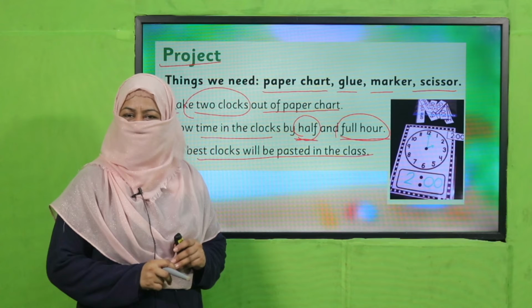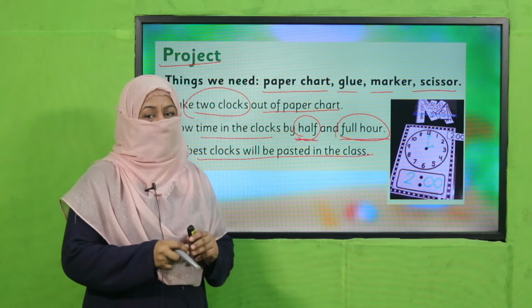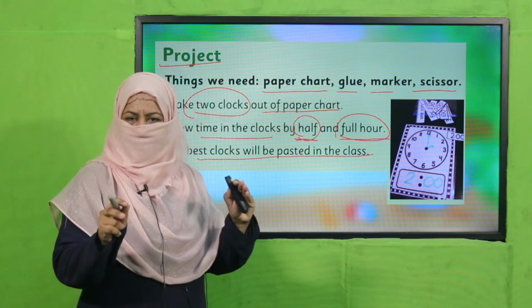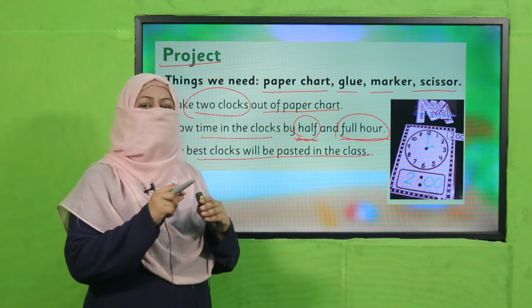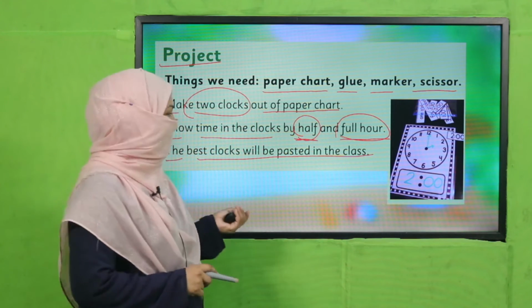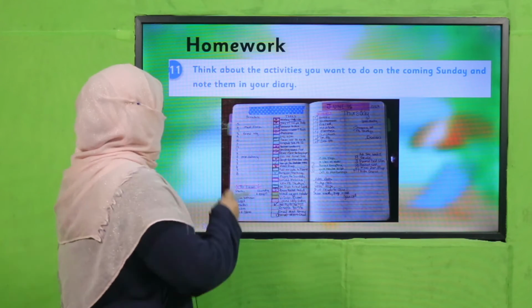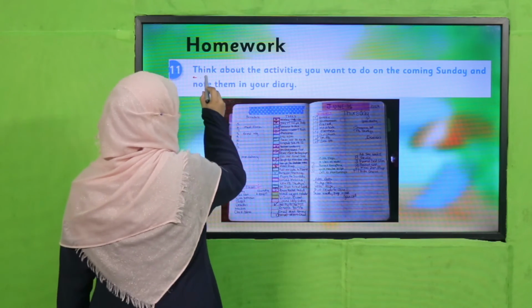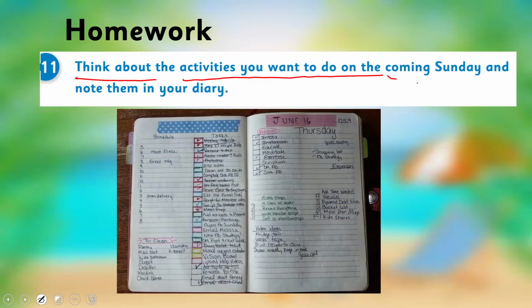Yes, my dear children, are you done with it? Good job. I hope all of you made beautiful clocks. So beta, these clocks remind us of what? The importance of time. All right. So it's time for your homework. You will think about activities you want to do on the coming Sunday. So you will plan your coming Sunday and you will write it in your diary.